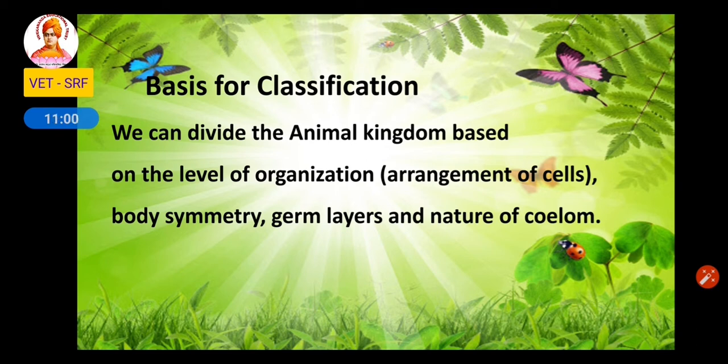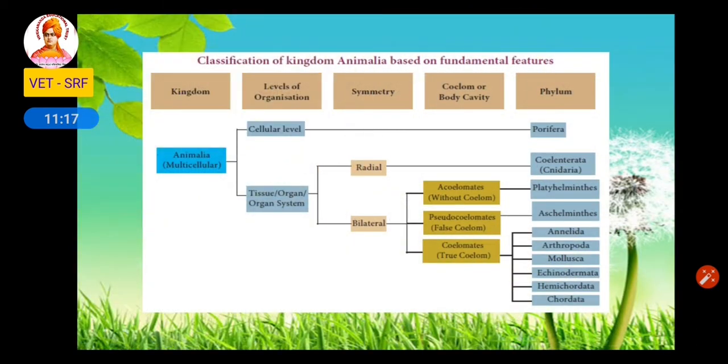The next one is body symmetry. So the body is divided into two equal halves or like that. So that is called symmetry. The next one is germ layer. The last one is nature of coelom. So now we shall see one by one. So animal kingdom is classified on the basis of level of organization, symmetry, germ layer and coelom. Based on level of organization, the animals are classified as cellular, tissue, organ and organ system. Based on symmetry, they are classified as radial or bilateral. Based on the coelom, they are classified as acoelomate, pseudocoelomate or coelomate.